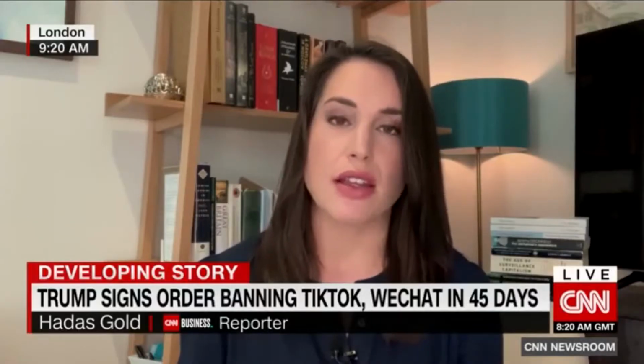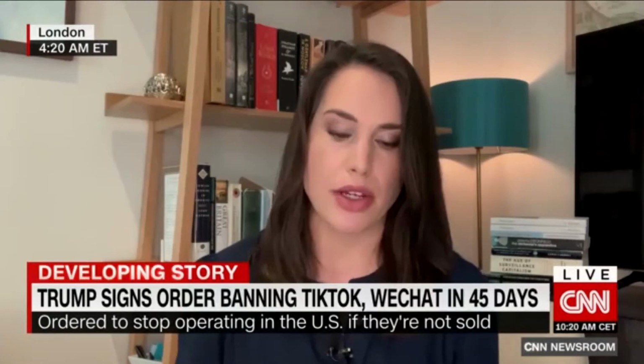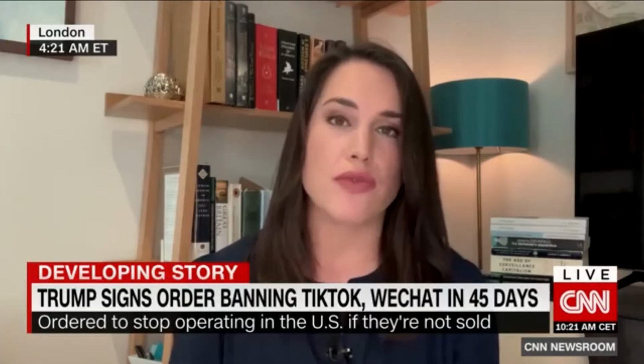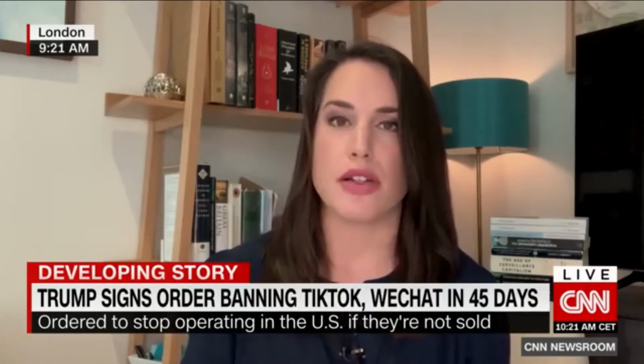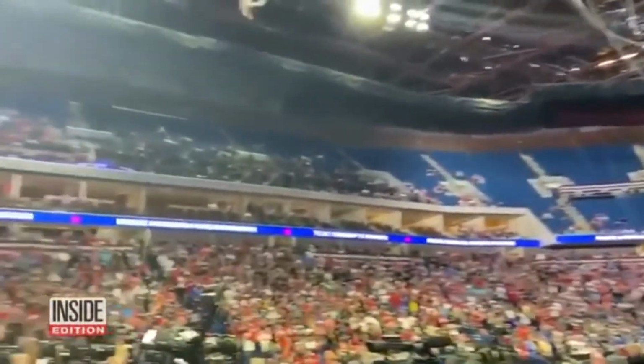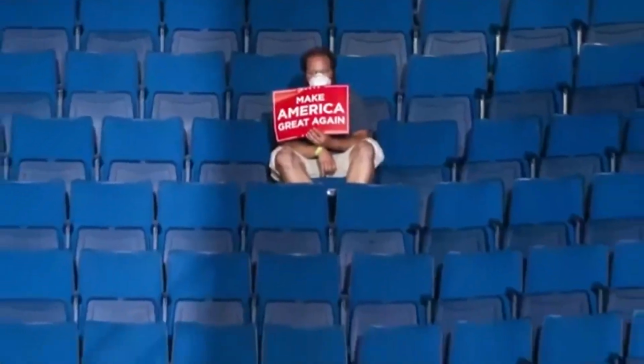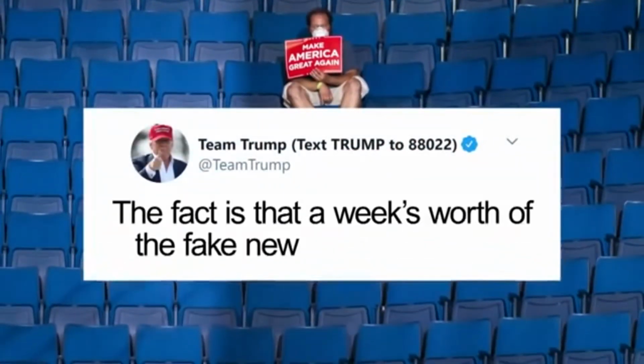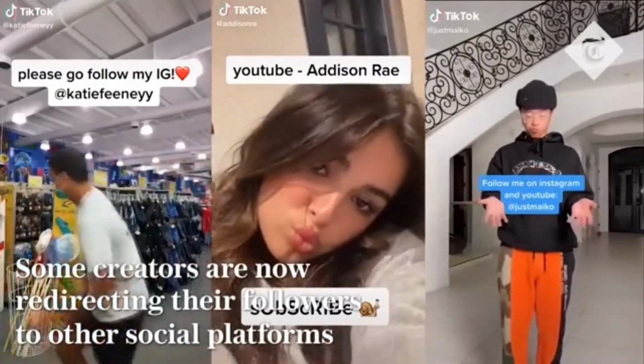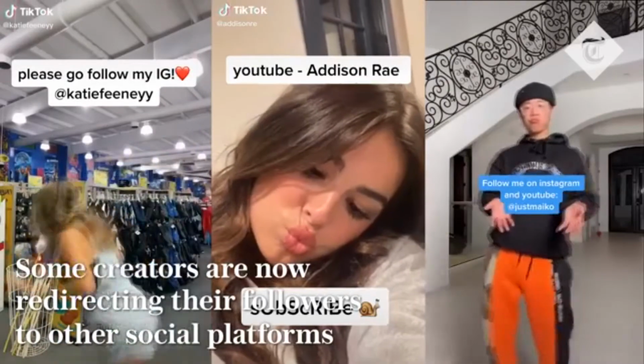TikTok automatically captures vast swaths of information from its users, including internet and other network activity information, such as location data and browsing and search histories. The president's initial executive order reads, "This data collection threatens to allow the Chinese Communist Party access to Americans' personal and proprietary information, potentially allowing China to track the locations of federal employees and contractors, build dossiers of personal information for blackmail, and conduct corporate espionage."